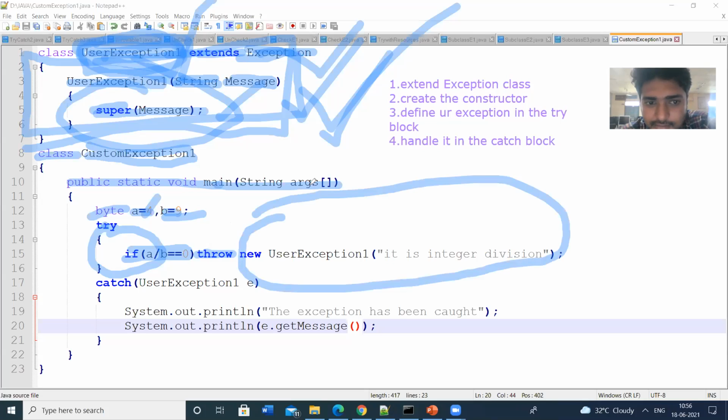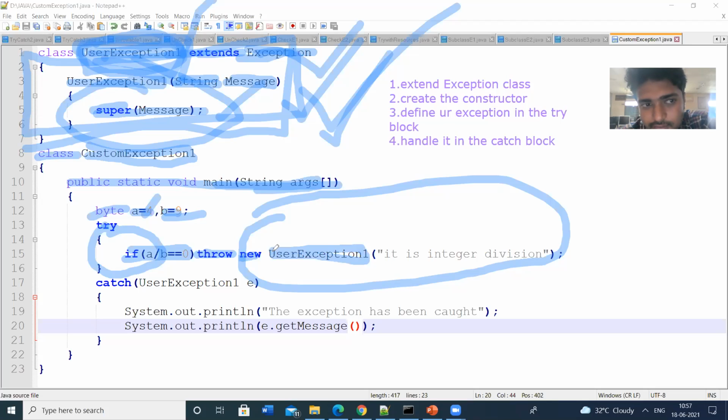So this is the method. The method header, we have the throws exception. So within that method, we are using the throw. So here we are going to create our own exception. That's why we have used the new operator, or else we can have throw IO exception, throw arithmetic exception. That can be possible. So here we are using the new type of user defined exception. That's why new operator, and then the user defined exception name is user exception one.